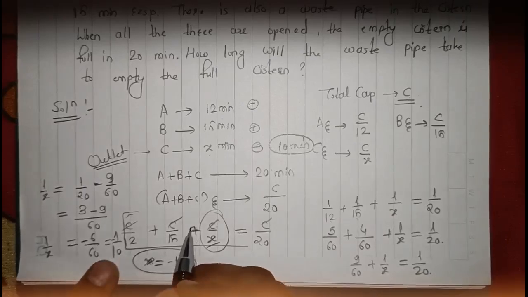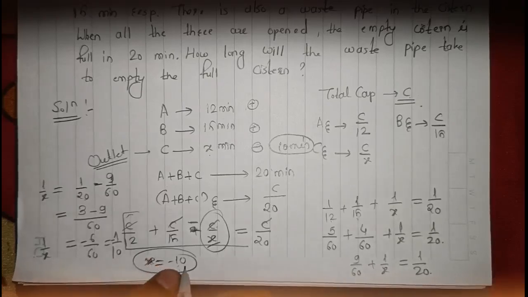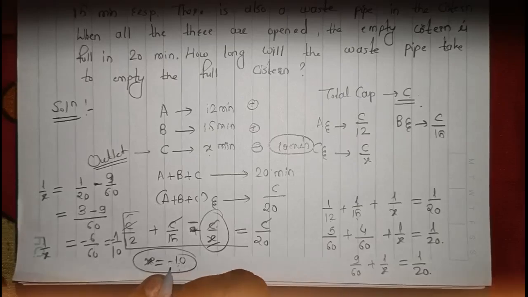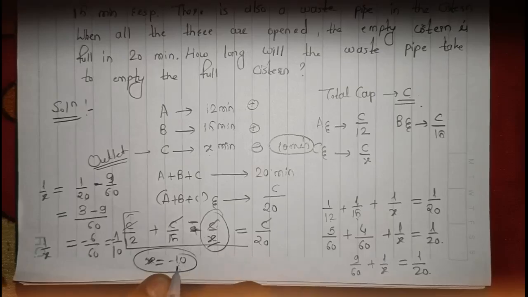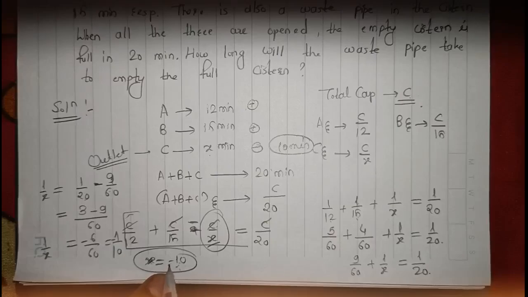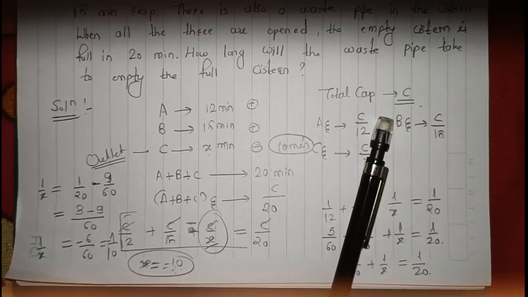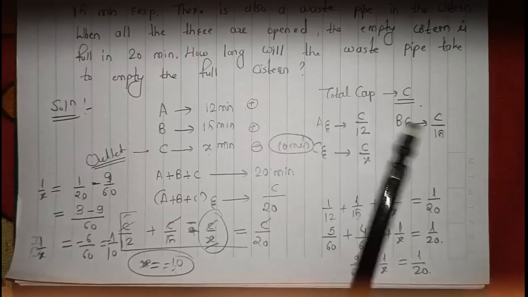Actually, ideally you should have taken this as minus. You would have got x as 10, right? Just 10. But here we have got minus 10. Why? Because we have initially taken this as plus, therefore we have got minus. But actually our answer is 10 minutes. You can eliminate this minus here. We will get x as 10 minutes. Therefore the waste pipe, that is our C, is taking 10 minutes to empty the full cistern.